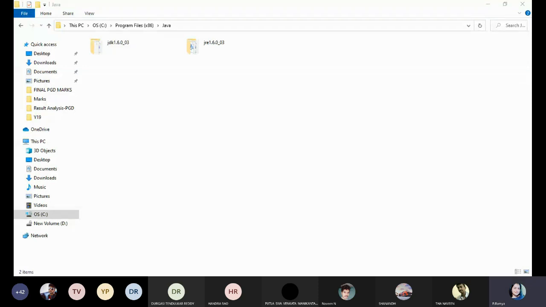If my screen is visible to everyone, if the slide is visible to everyone, it is a very, very important slide. Please, anyone, please respond. Please, is my screen visible to everyone? Yes, okay, thank you. So installing Eclipse, the installation will be placed two times. So how to install Eclipse and Java?